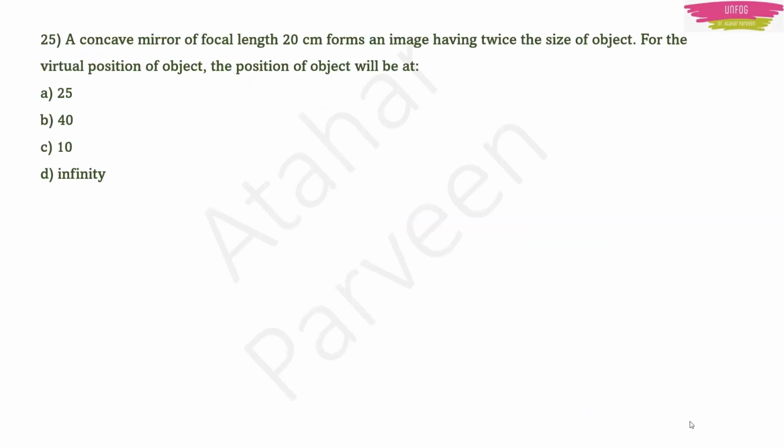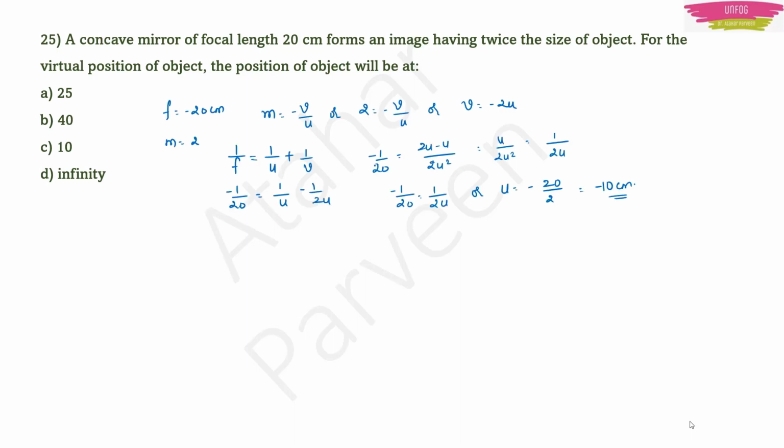Next question. A concave mirror of focal length 20 cm forms an image having twice the size of the object for the virtual position of object. The position of object will be at. So what all they are telling here is focal length is minus 20 cm because it's a concave mirror and magnification is 2 because twice, right? Twice the size of the object. Now I can find the relation between v and u. After finding relation between v and u, again I'll use the mirror formula like the last but one sum. Like that only, same. Substitute and you find the value for focal length. Because it's a concave mirror, your v will be equal to minus 2u. Okay. So option C will be the right answer.